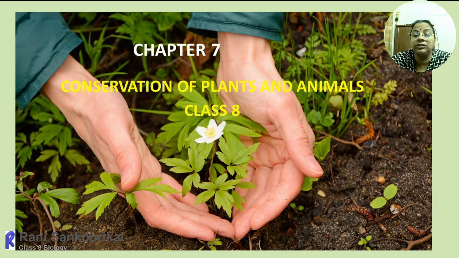Because of the activities of human beings, their need as well as their greed gradually leads to the reduction in the number of plants and animals, and in turn now we are facing many natural calamities. And what are the main reasons for the destruction of the natural habitat of plants and animals? So we will discuss more in detail regarding that.